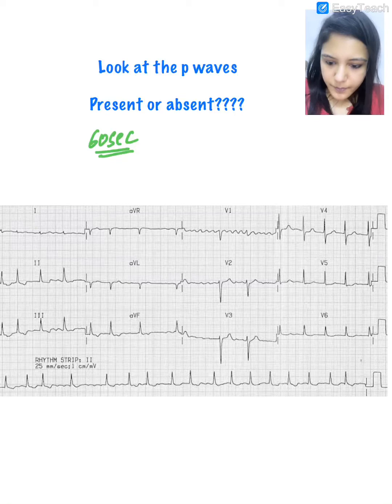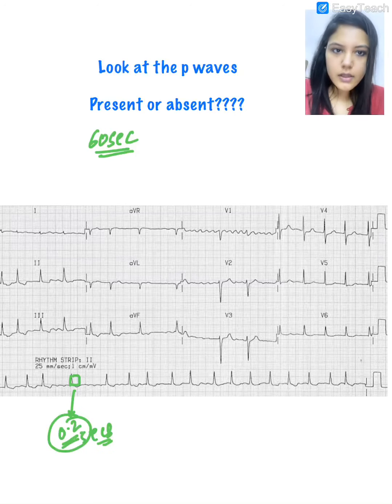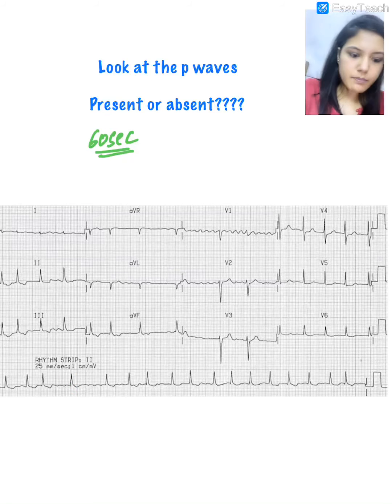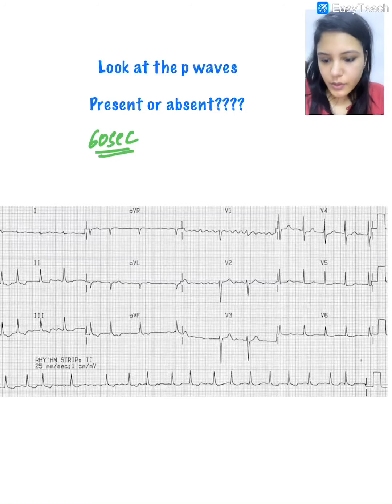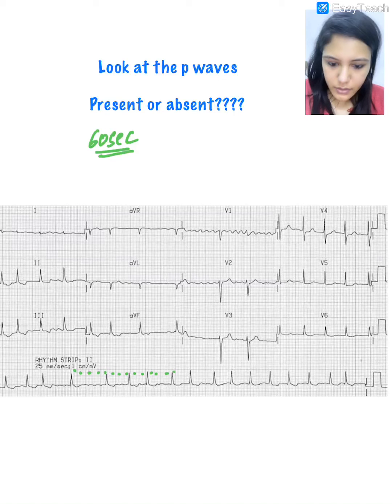We know that one box is 0.2 seconds here. This one entire box is 0.2 seconds. I hope that you guys know the basics of the ECG strip. I'll be making a video to cover even this, but for the time being, let's remember that this one box is 0.2 seconds. We take 15 boxes: 1, 2, 3, 4, 5, 6, 7, 8, 9, 10, 11, 12, 13, 14, 15.